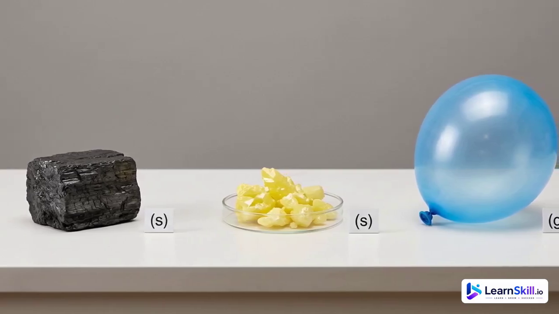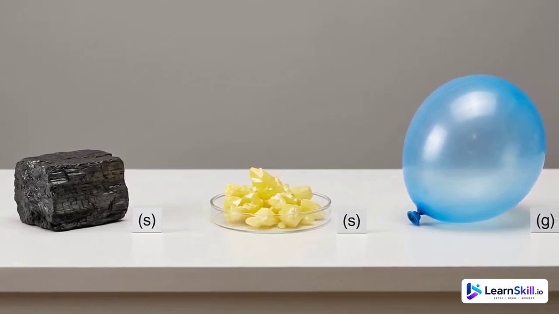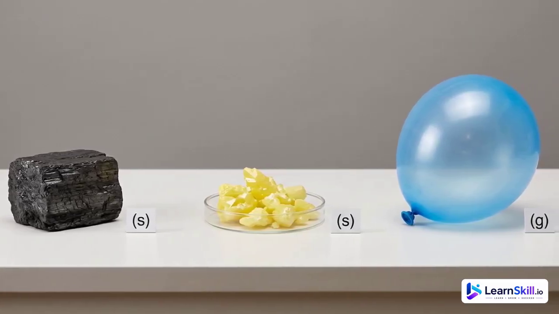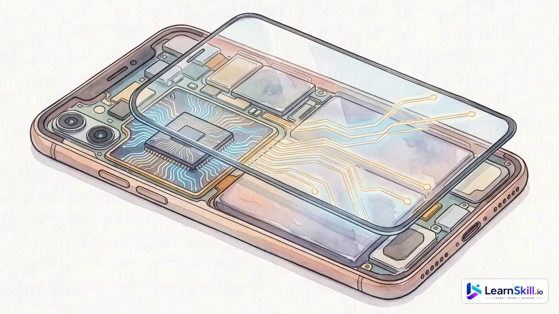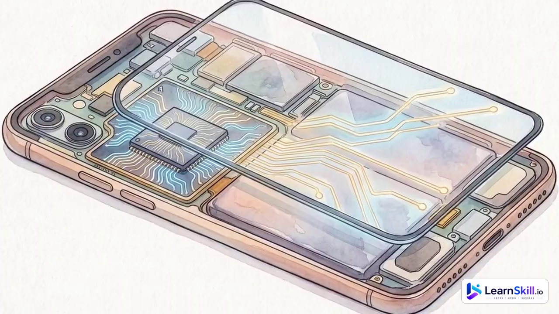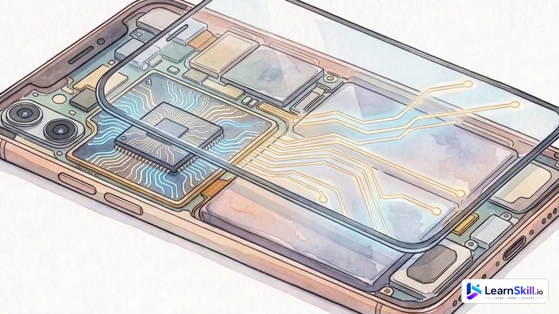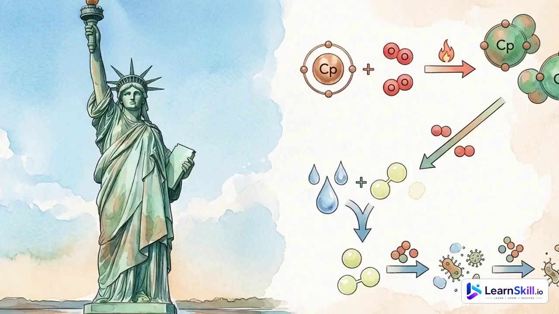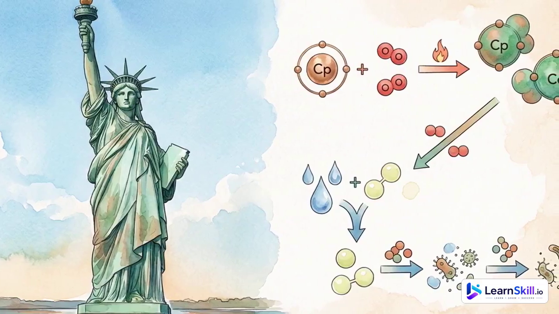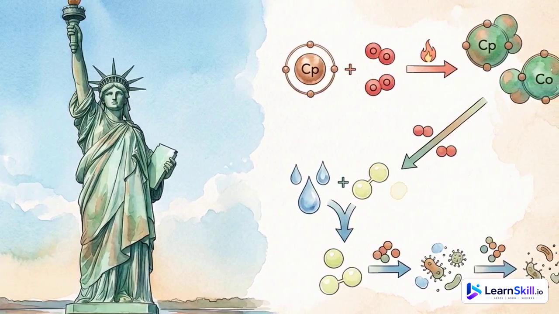Here's a real-world connection that'll surprise you. Your smartphone screen uses indium tin oxide, a metal compound, for its transparent conductor, while the chip inside uses silicon, a metalloid that behaves like a nonmetal in many ways. The Statue of Liberty is copper, a metal that turned green due to chemical reaction. Metals react with oxygen and water, forming oxides and hydroxides, while nonmetals like chlorine disinfect our water by reacting differently.